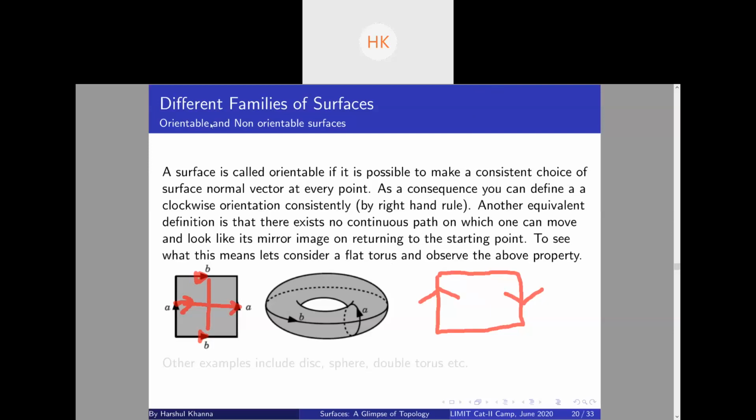Just say yes or no. Here you have to paste only one pair of opposite sides, not the other. Just pasting one pair of opposite sides in opposite orientation. Basically, you're giving it a half twist, just as you do by pasting opposite sides of a strip of paper by giving it a half twist. This is essentially the same. Everyone understands, right? Just say yes or no on the chat.